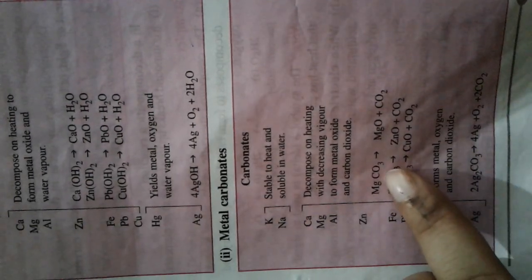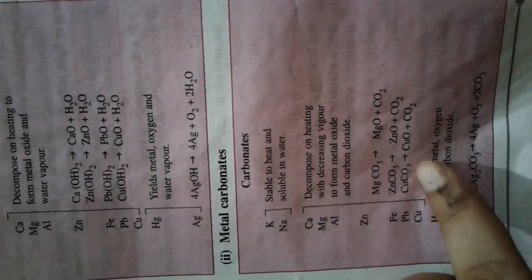If magnesium carbonate is taken, it will decompose on heating to give magnesium oxide and carbon dioxide. If copper carbonate is heated, it will decompose to give copper oxide and carbon dioxide. Whereas for mercury and silver, their carbonates decompose to give metal, oxygen and carbon dioxide. So you have to remember the products formed.